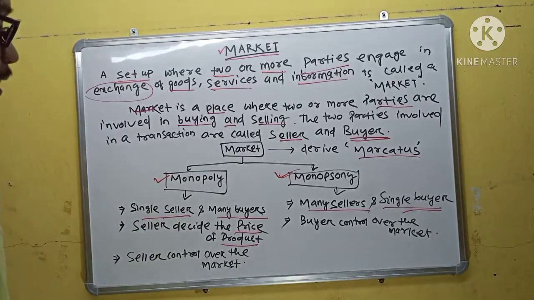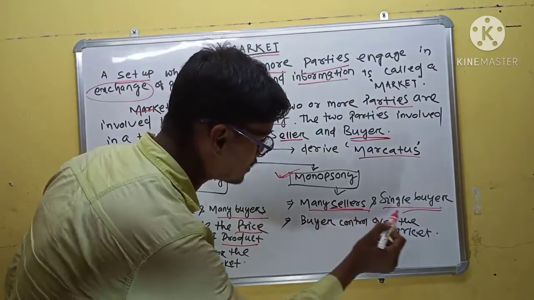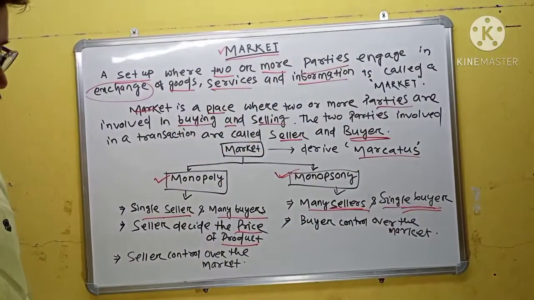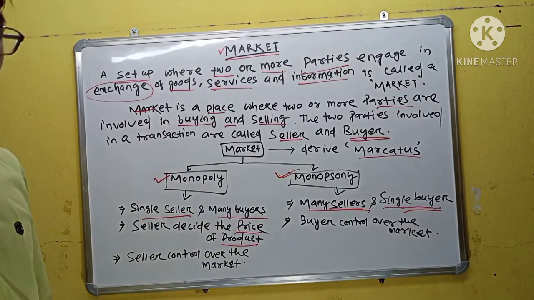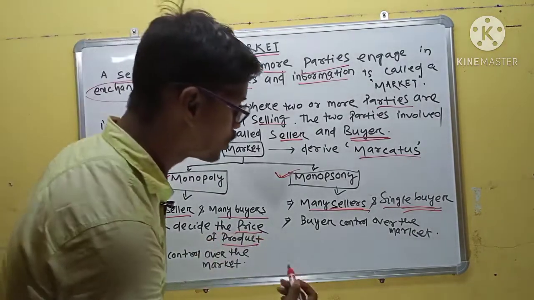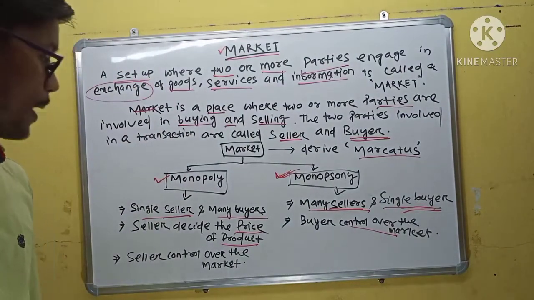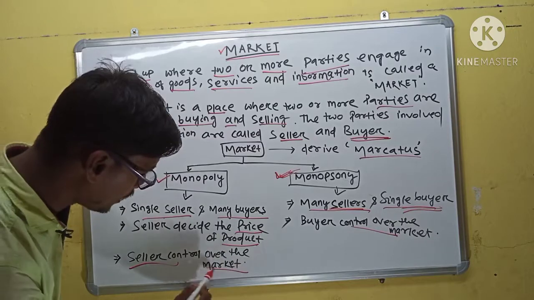But monopsony market is different from monopoly market. In monopsony market, there are many sellers and a single buyer. So the buyer controls the market. The buyer decides from whom to purchase and at which price. But in monopoly market, the seller controls the market.